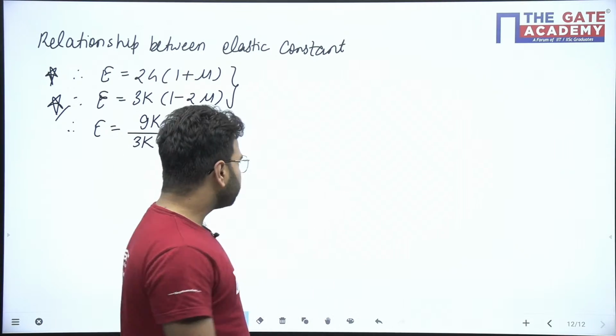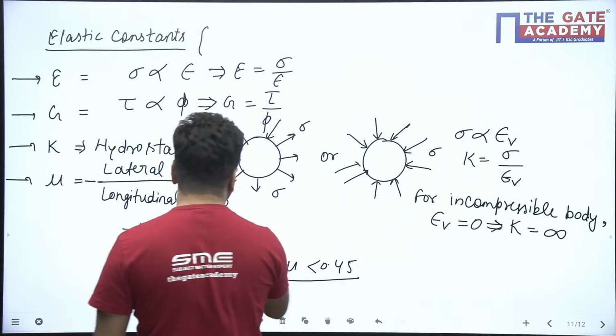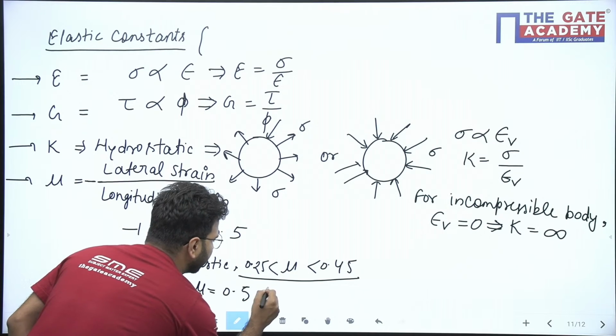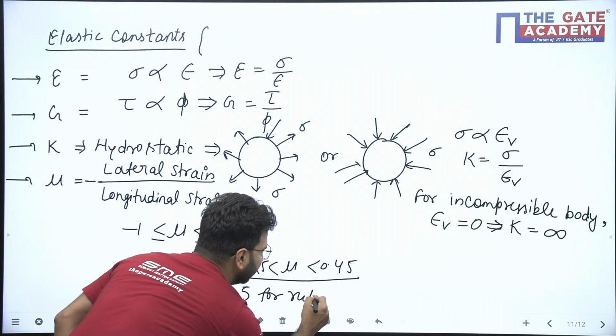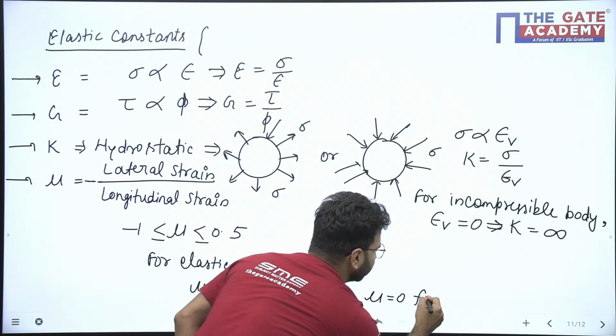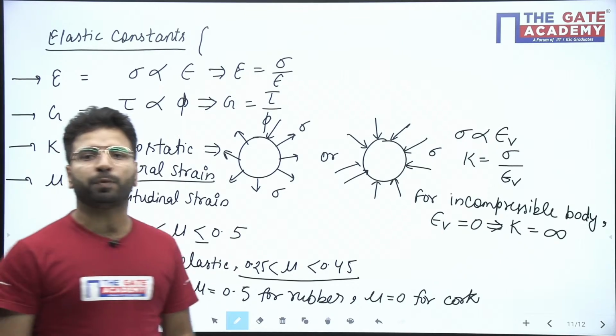Okay. And one more thing here I forgot. Mu value is maximum 0.5. Mu is equal to 0.5 for rubber. Okay. 0.5 for rubber and mu is 0 for cork. Mu is 0 for cork and maximum 0.5 for rubber.